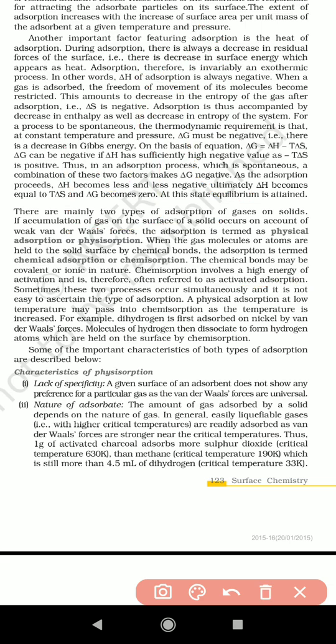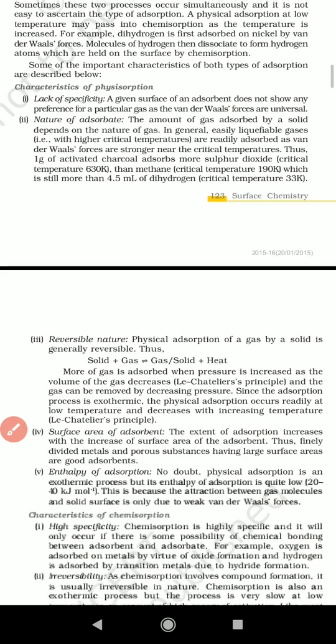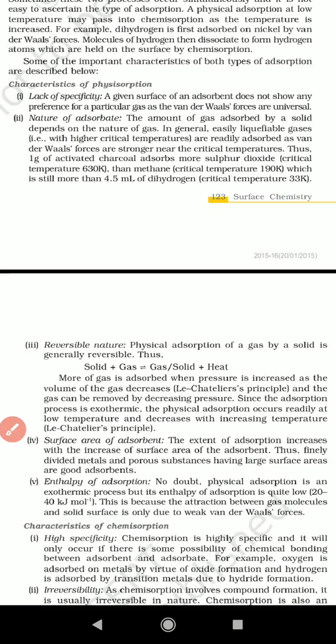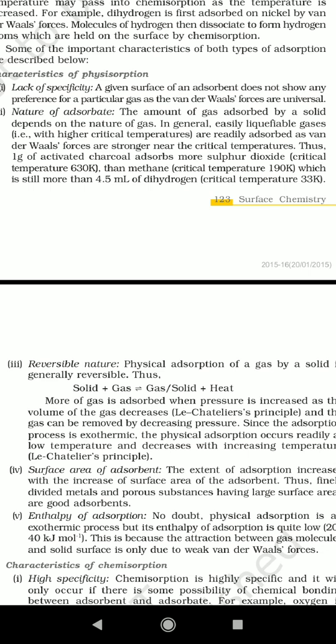Now let us see the major characteristics of chemisorption and physisorption. This is very important. Look here. The major characteristics of physisorption: first, lack of specificity. What is meant by lack of specificity? A given surface of an adsorbent does not show any preference for a particular gas, as the van der Waals forces are universal.